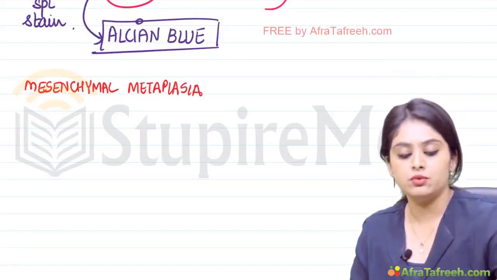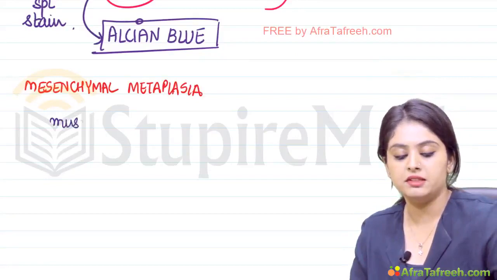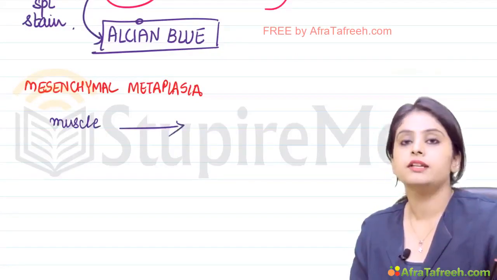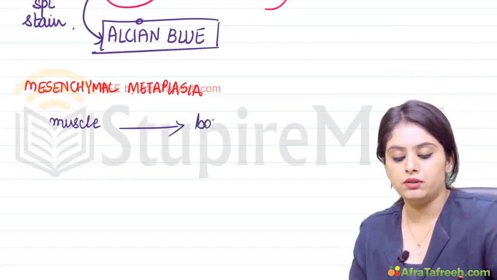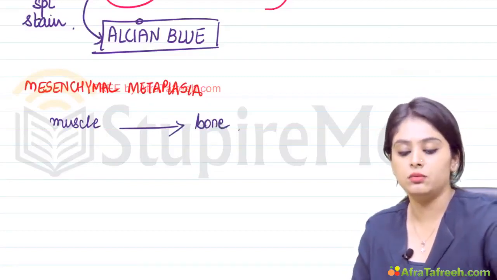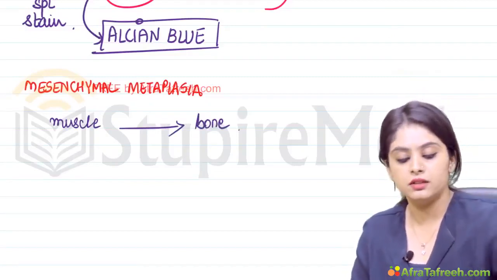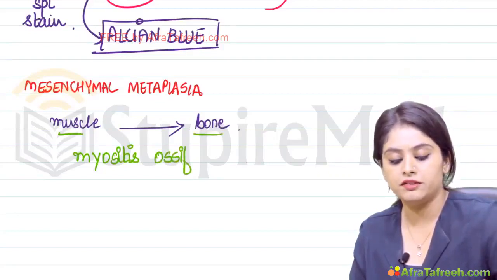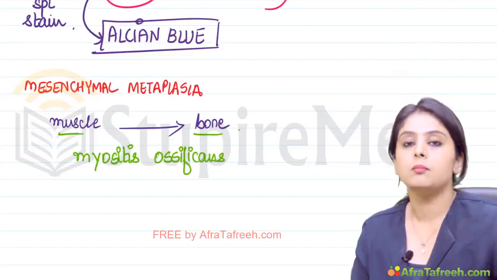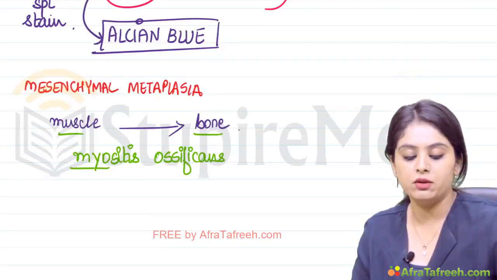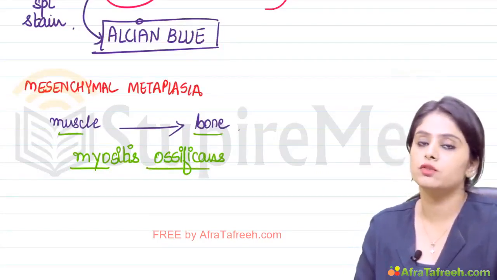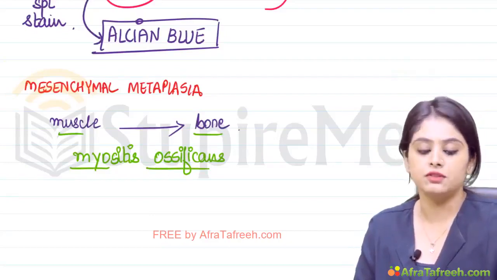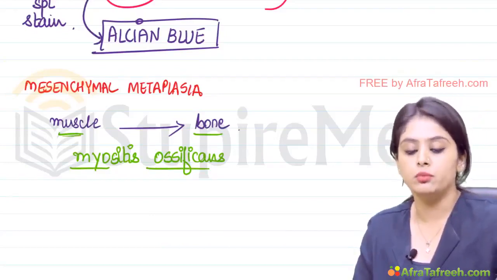One mesenchymal tissue, for example, muscle, is converting into bone. What would you call it? Myo for muscle, myositis, and for bone, this will be ossificans. Myositis ossificans. So myo for muscle, ossificans for bone. So you will always remember myositis ossificans is muscle changing to bone.